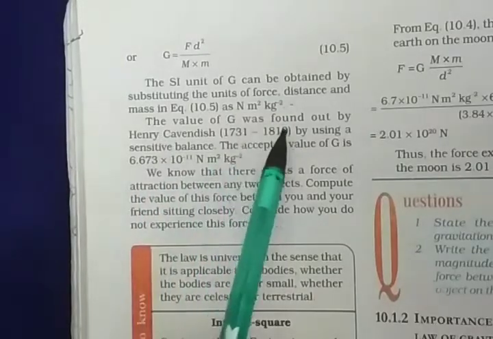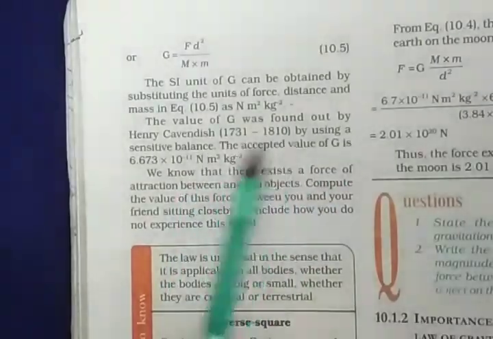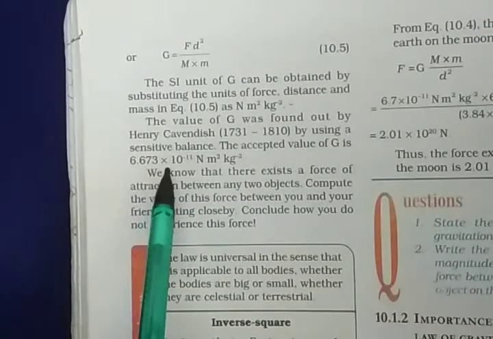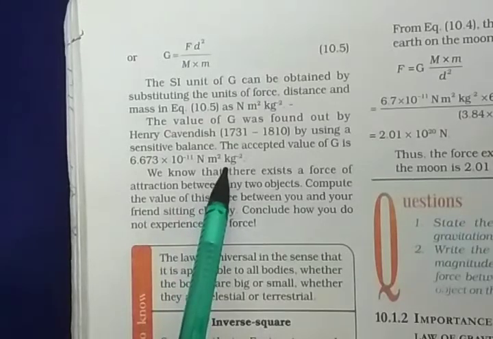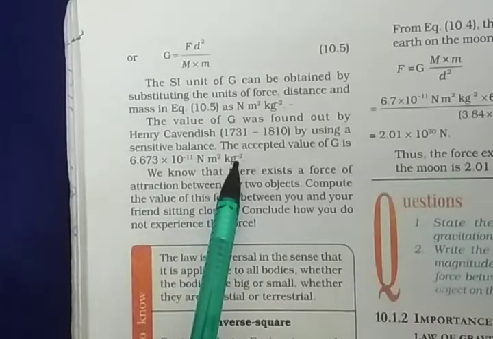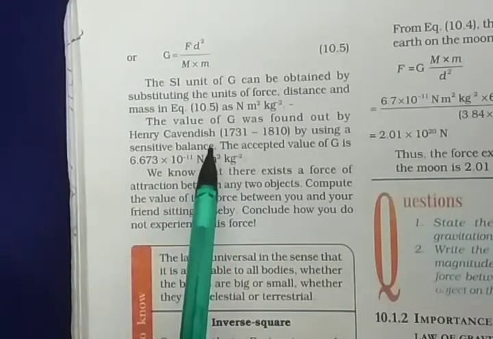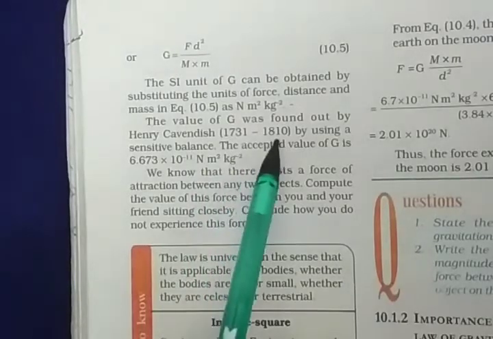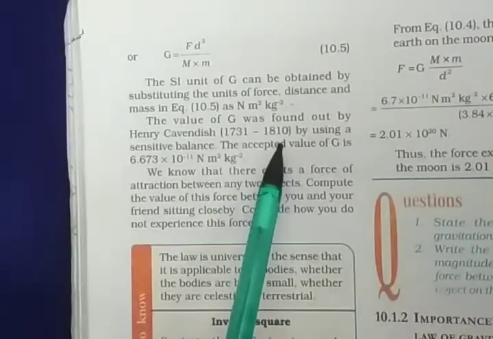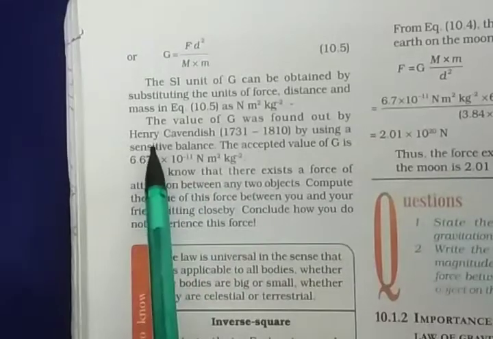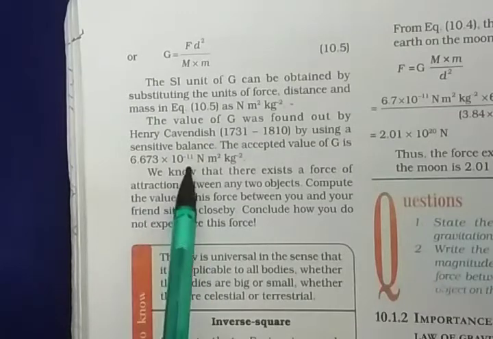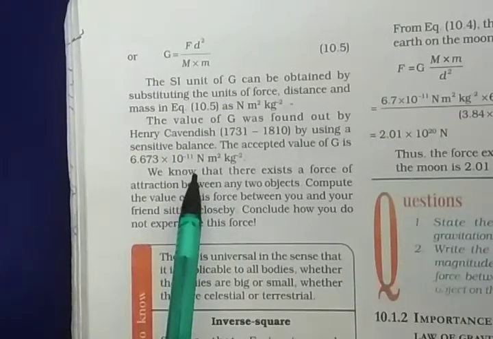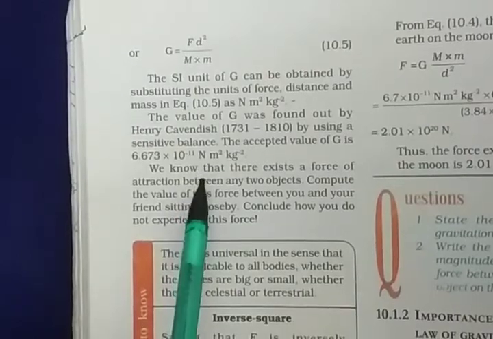The value of G was found out to be 6.673 into 10 raised to minus 11 Newton meter square per kg square. The value of G was found out by Henry Cavendish. He was born in 1731 and he died in 1810. So the value of G was found out by Henry Cavendish, and the value is given over there. You have to remember this value, which will be helpful in solving the problems.